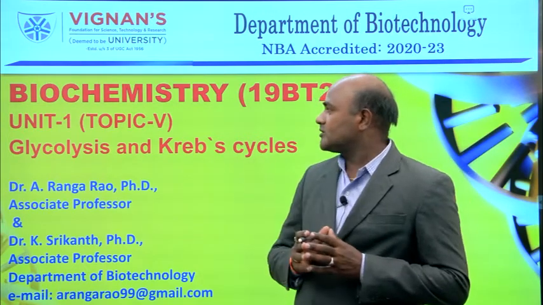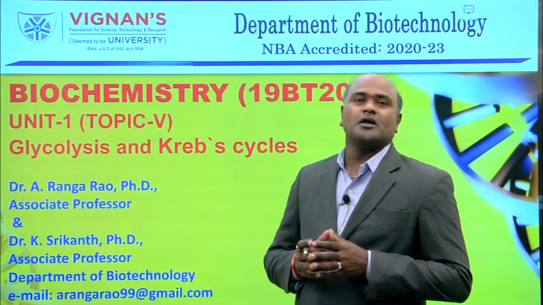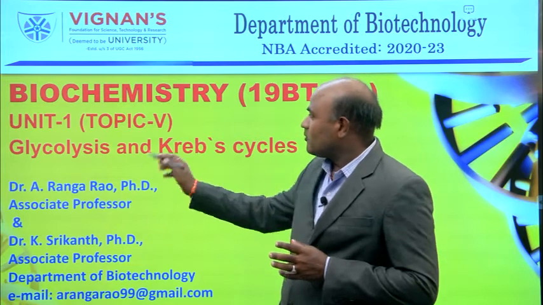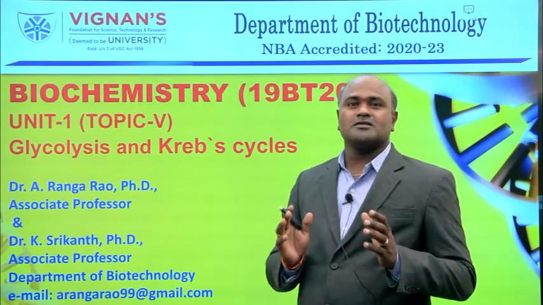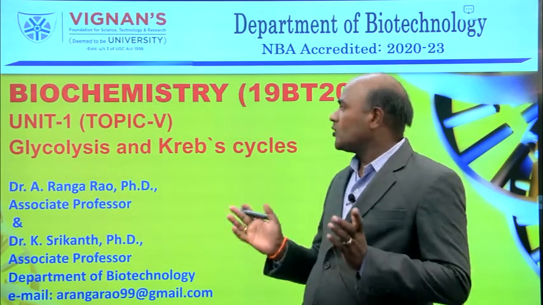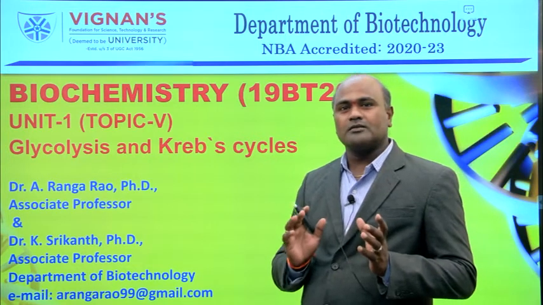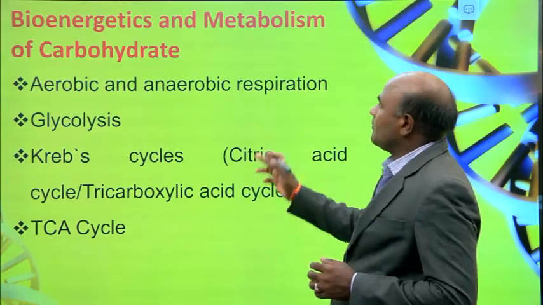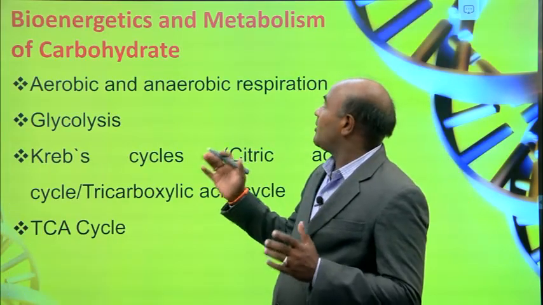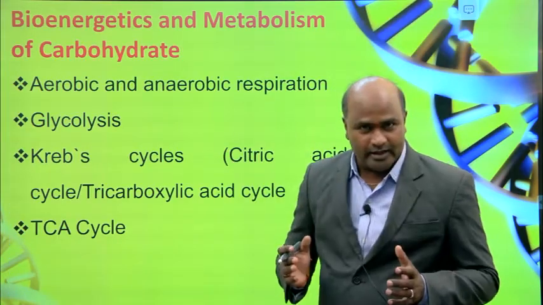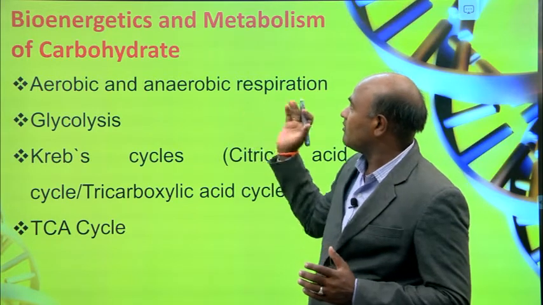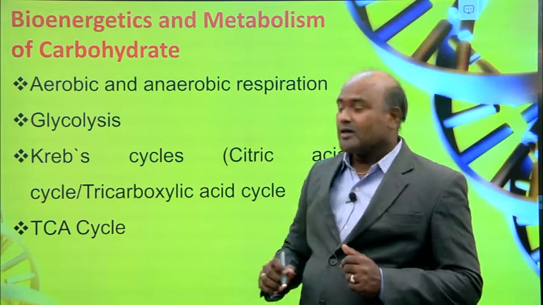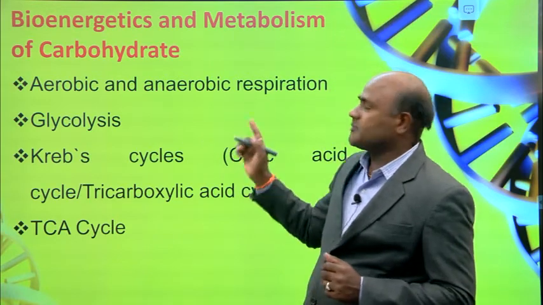Today I am going to talk about Unit 1 and Topic 5. This is very important. The topic is glycolysis and then the Krebs cycle, and how these two help our metabolism and system. This comes under bioenergetics and metabolism of carbohydrates, and aerobic and anaerobic respiration.